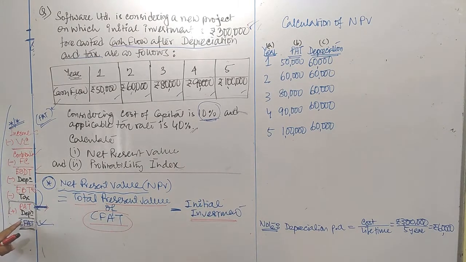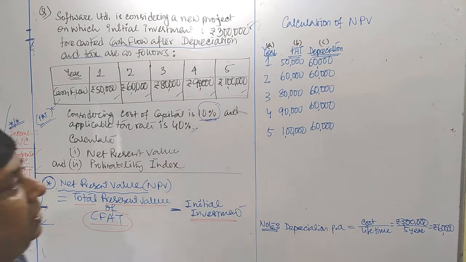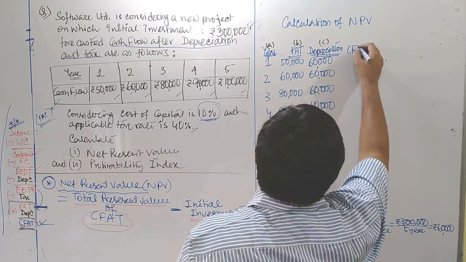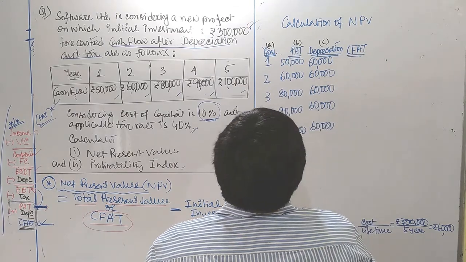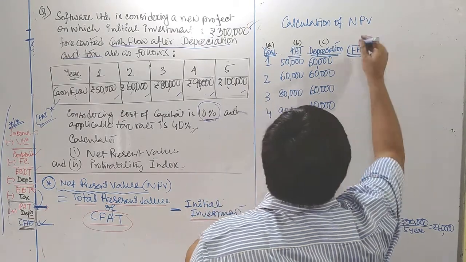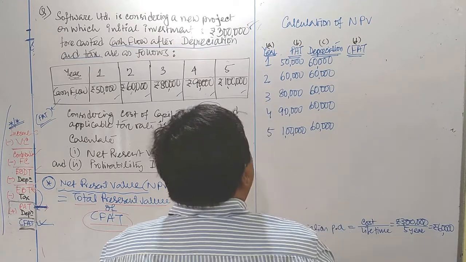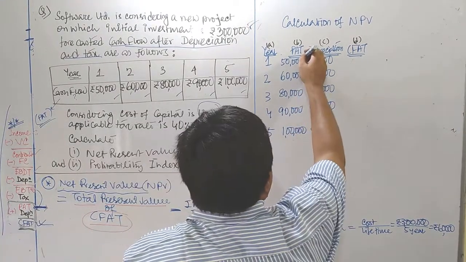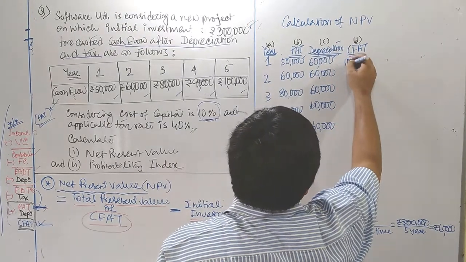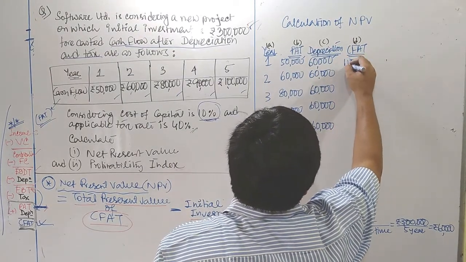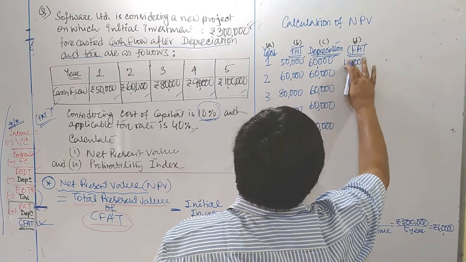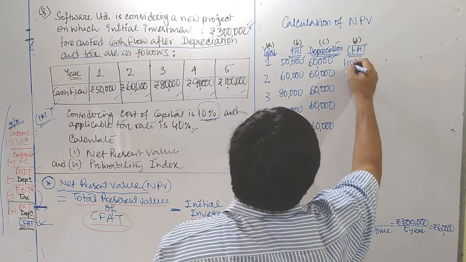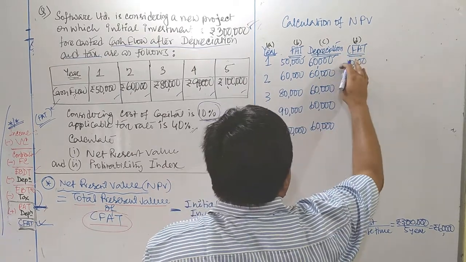Now PAT and depreciation we got. Once we have PAT and depreciation, if we sum up these two, we can get CFAT. Now the next column is CFAT column. The full form of CFAT is cash flow after tax. This is column D according to our calculation. Now PAT plus depreciation: 50,000 plus 60,000, our CFAT comes to 1,10,000 at first year.